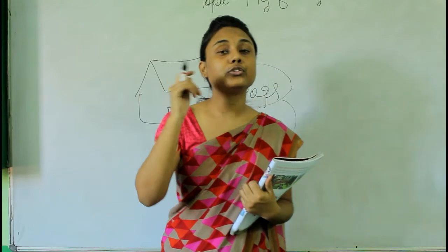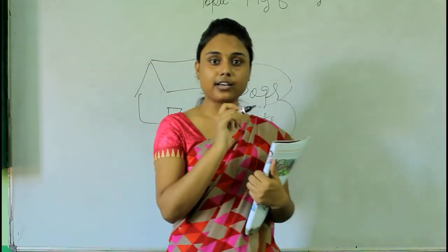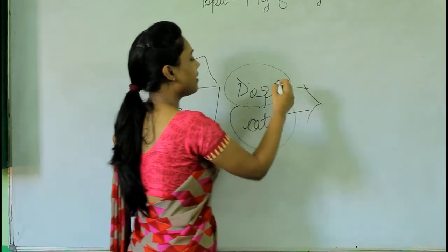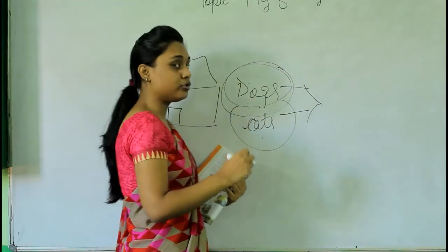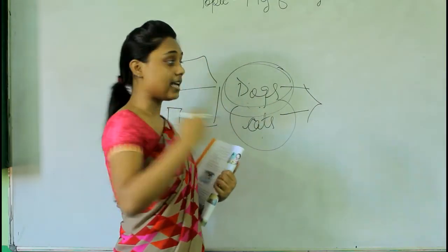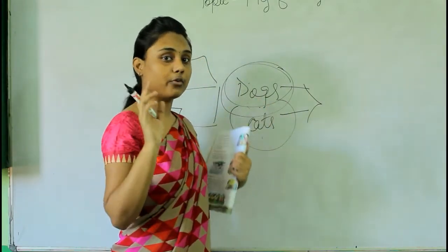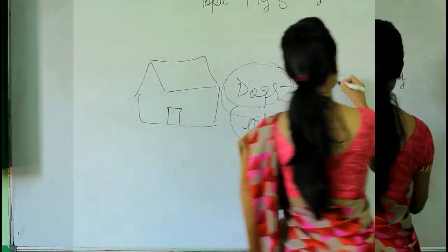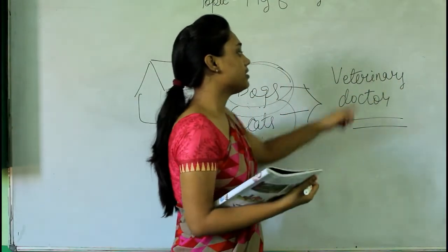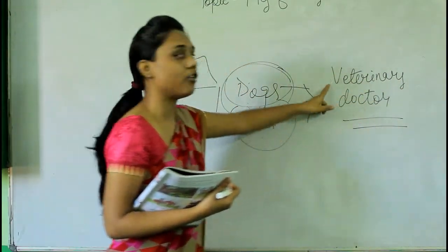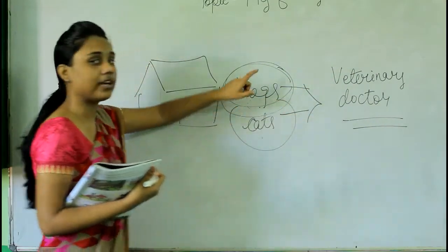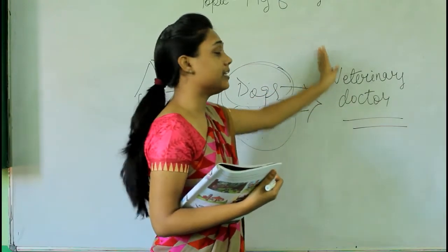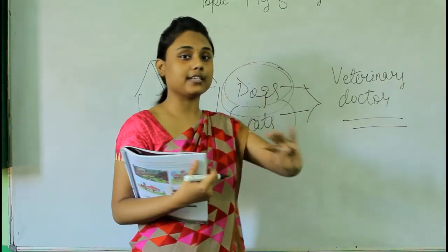When we go to the doctors for a checkup, right? When they are ill, we go to their doctors. Our doctors and their doctors are totally different, okay? So we go to their doctors. What do we call them? We call them veterinary doctors, okay? They are the doctors who take care of cats, dogs or any other pets. They are basically animals' doctors. They treat animals and not human beings, okay?